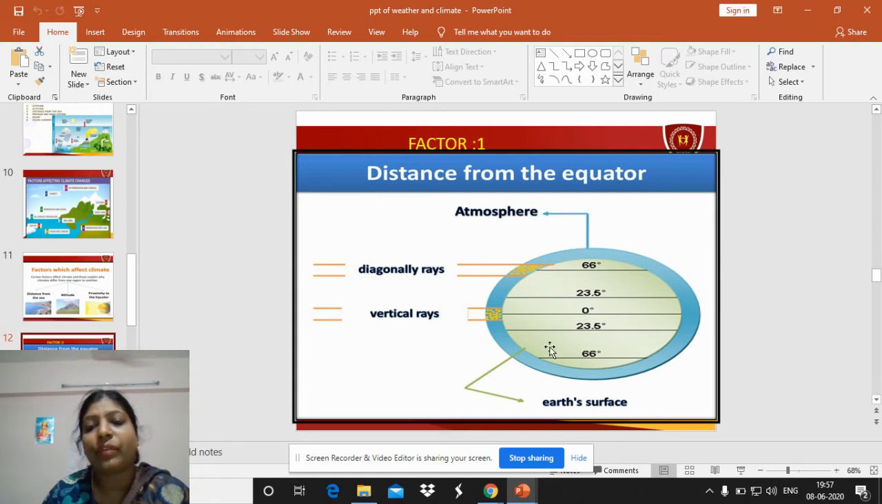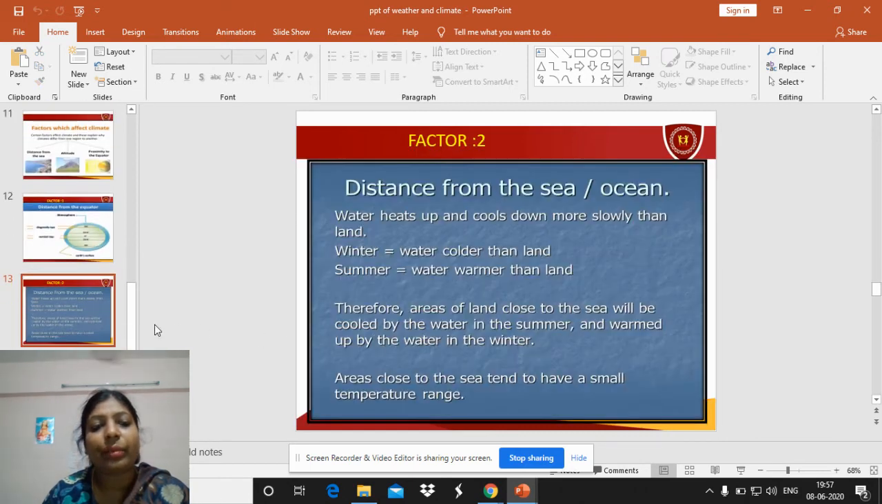From the northern hemisphere and southern hemisphere, the North Pole and South Pole receive slanting sun rays, and so the temperature is very cool over there. Now, distance from the sea and ocean, I just now told you, children.